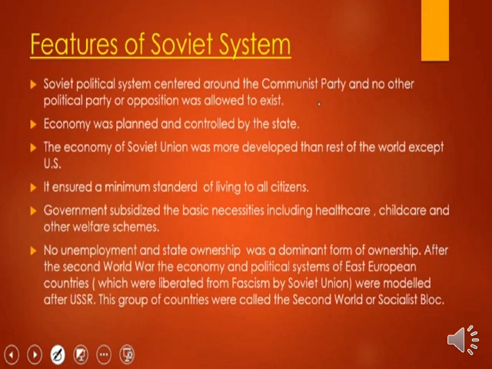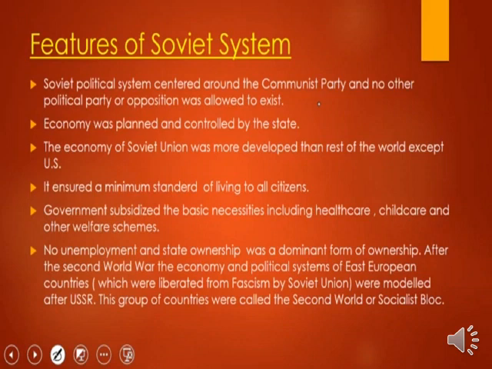Now the next topic is the basic features of the Soviet state. The state was centered around the Communist Party, the CPSU, the Communist Party of the Soviet Union. No other party was allowed. Actually, this was the common feature. Then the economy was totally centralized. It was planned and controlled by the state. No private enterprises were allowed, as happens in capitalism.